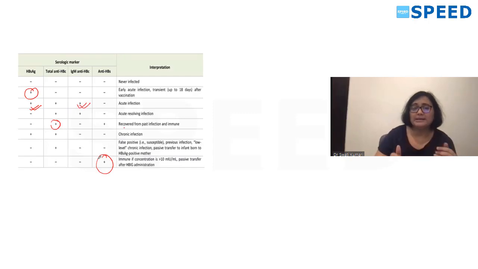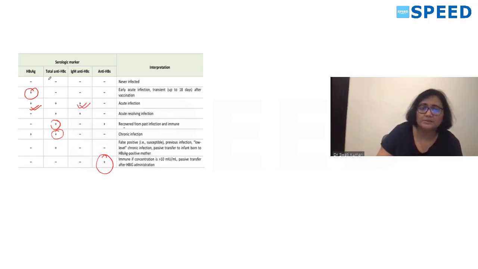Chronic cases, you will see HBs antigen and IgG anti-HBC. So if it's chronic, only IgG anti-HBC will be positive. Vaccinated, anti-HBs you will be seeing.